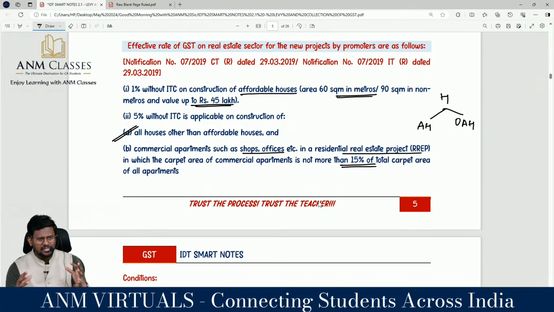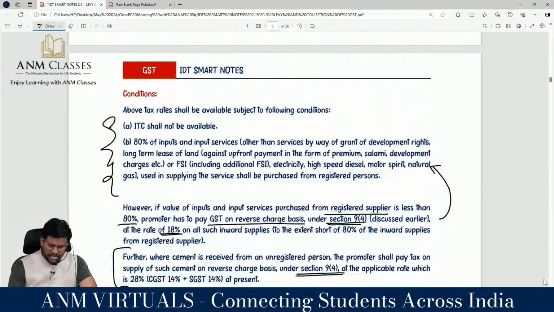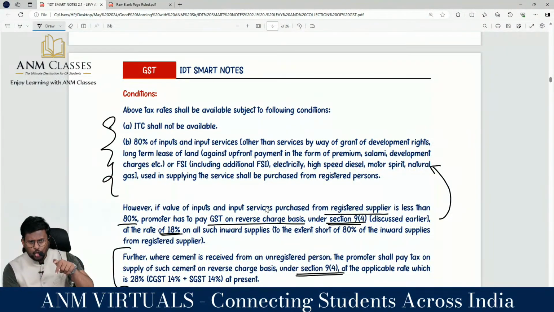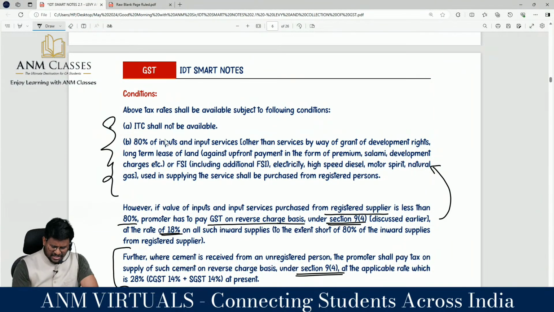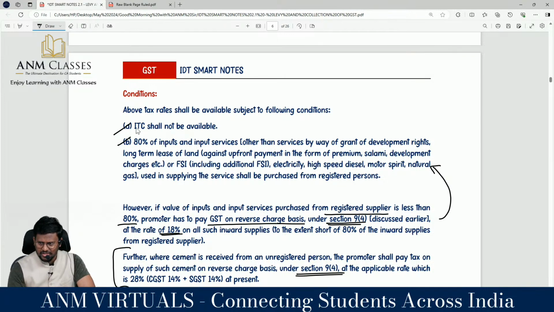That means, sir, the government is saying that houses can be classified into two categories, affordable houses and other than affordable houses. If it is affordable houses, 1% without ITC. If it is other than affordable houses, 5% without ITC. But in order to enjoy that concessional tax rate of 1%, these conditions should be satisfied. The above tax rate shall be available subject to the following conditions. We have two conditions.